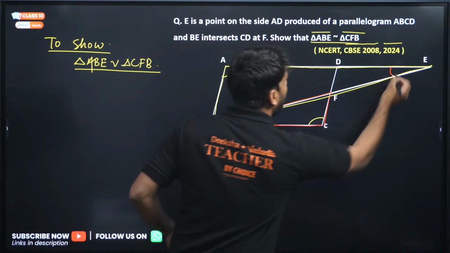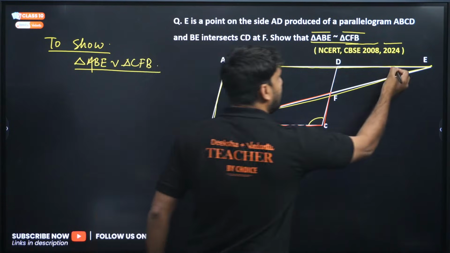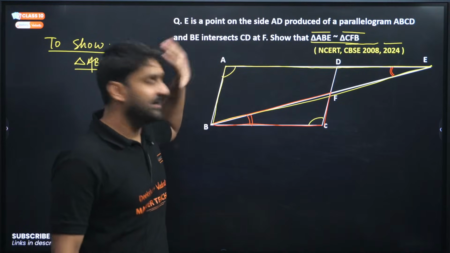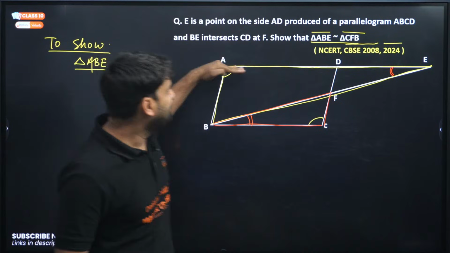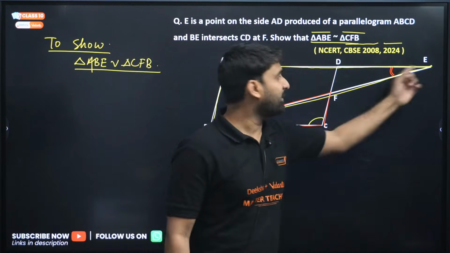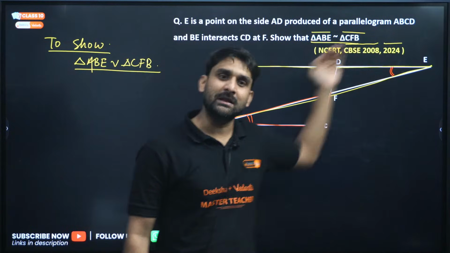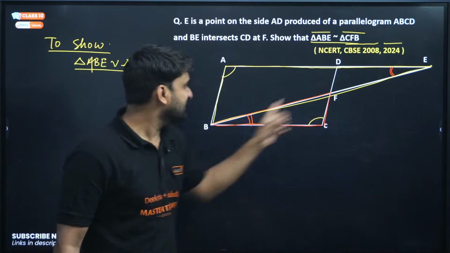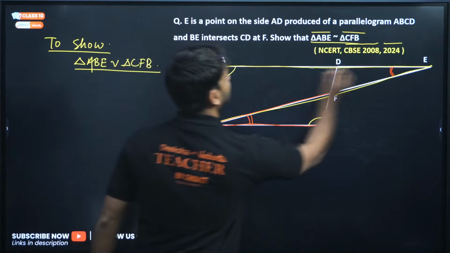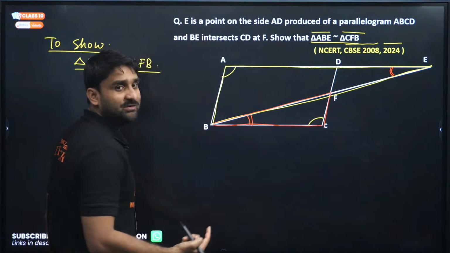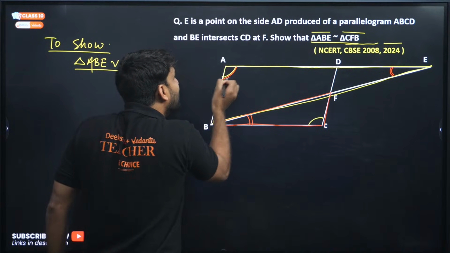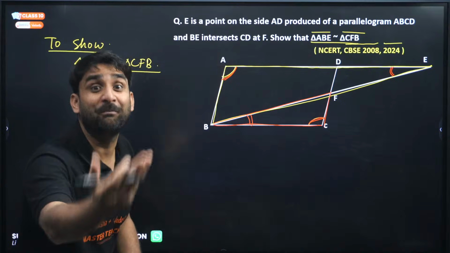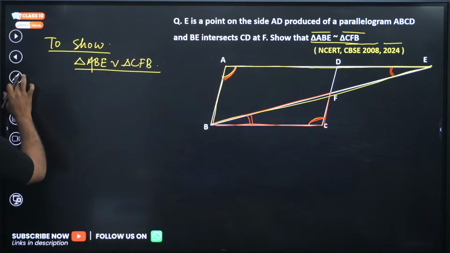So come on, my dear. This angle will be equal to this angle. Do you agree or not? Due to alternate angles. Why? Because this line and this line are parallel. ABCD is a parallelogram, so the sides are parallel, and this parallel line is produced. Even after producing this line, the line will still be parallel. Simple. So this line is working as a transversal, so this angle has become equal to this angle. One angle in the bigger triangle and one angle in the smaller triangle are equal, and this angle of the bigger triangle is also present in the smaller triangle. Wow, we have proved it. So can we write the solution here?